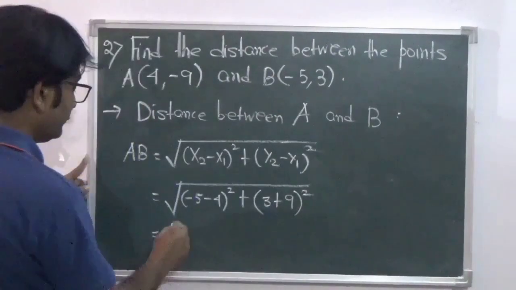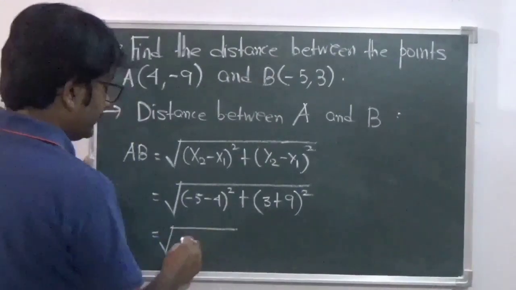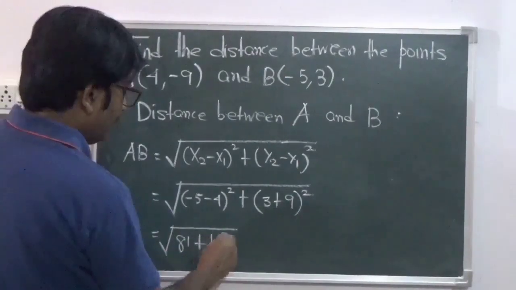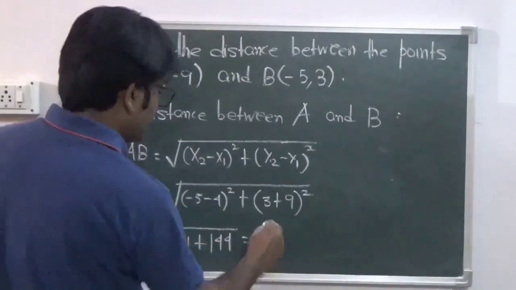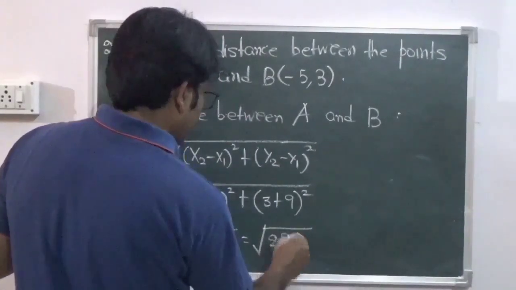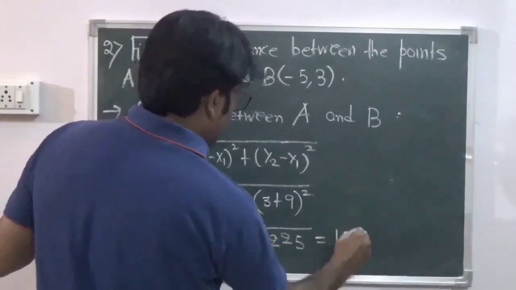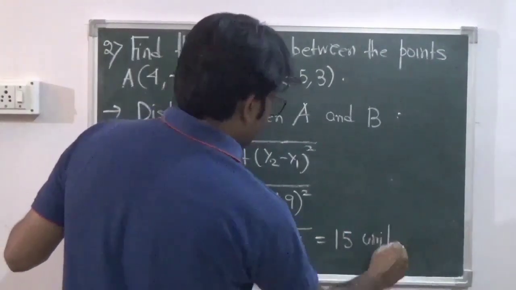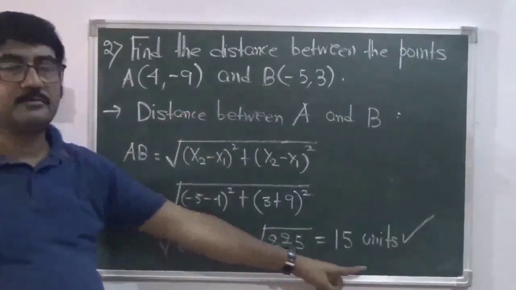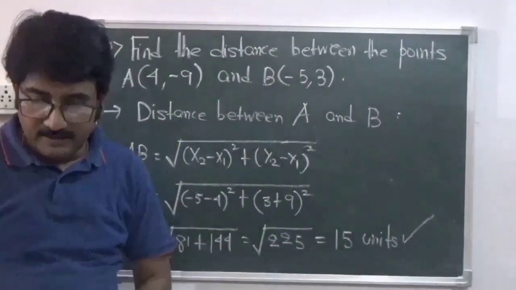So this is 9 square, that is 81, plus 12 square, that is 144. So it is coming to root over 225, so it is coming to 15 units. So the distance between the points A and B is 15 units, right? Next question.